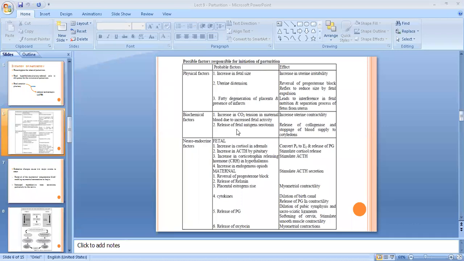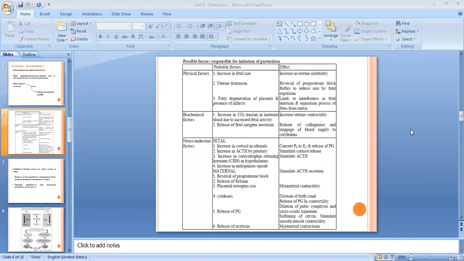And with this fatty degeneration of placenta, what will happen? There will be interference in fetal nutrition, and it will lead to the separation process of the fetus from the uterus. When the fetus has to be expelled out, there will be separation of the placenta from the uterine attachments as well. So another factor is the biochemical factor.